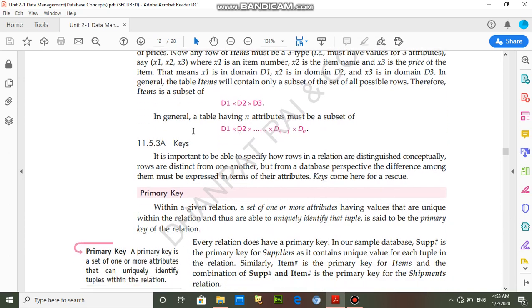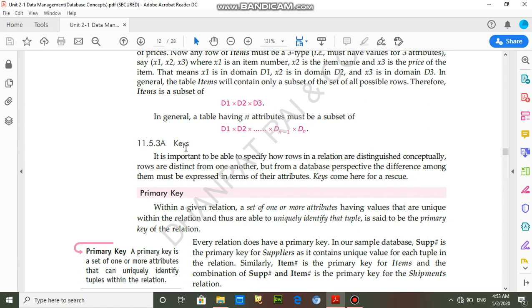And here are keys. Students, what is the meaning of key? Key is a type of restriction, and according to that restriction we can fit the records in a table. That's clear.